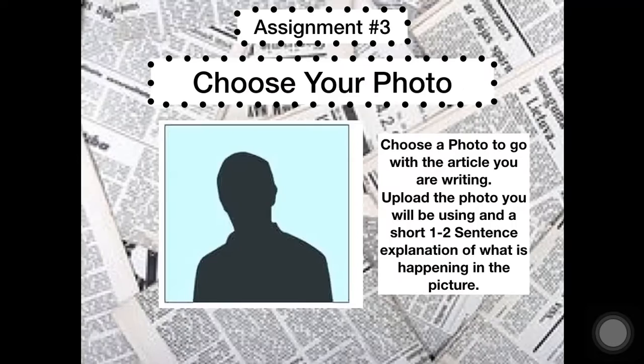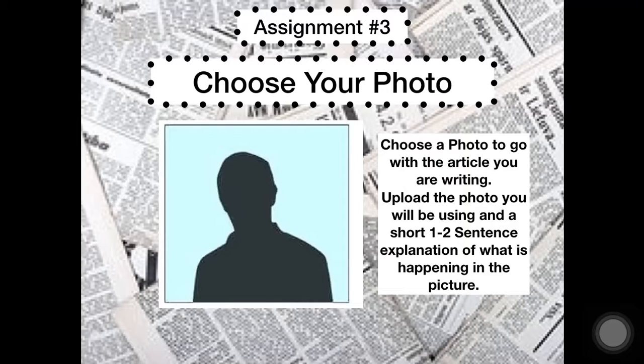There's one more assignment for the week, and this assignment is to choose your photo. You're going to choose a photo to go with the article you are writing. So this is probably just going to be a Google search to choose a photo that goes along with the part of the story that you chose.